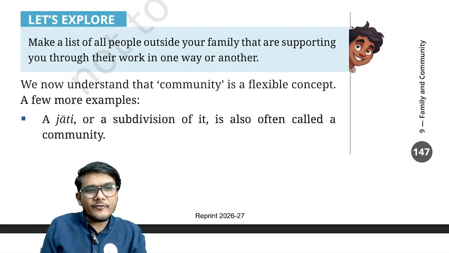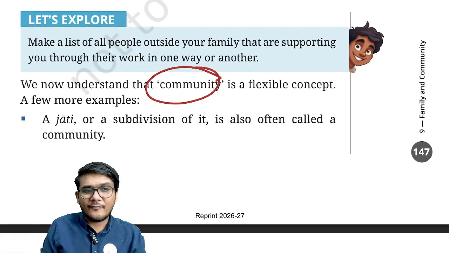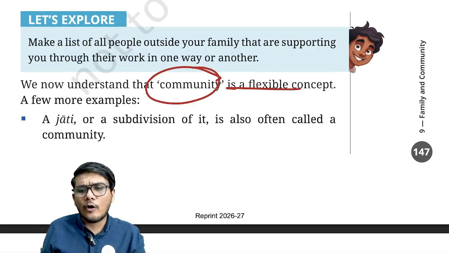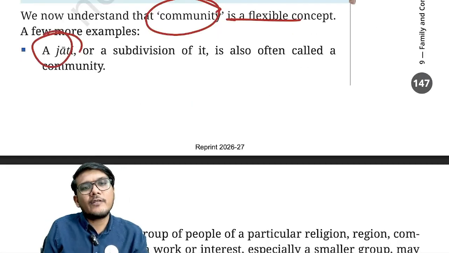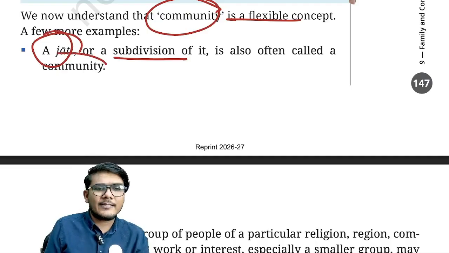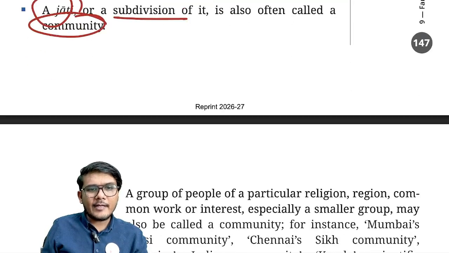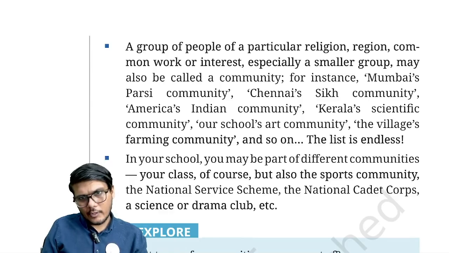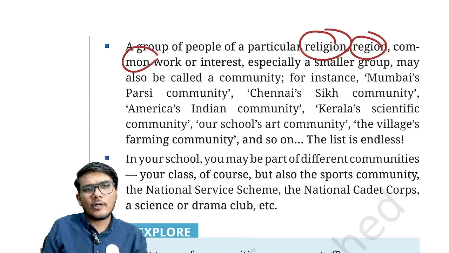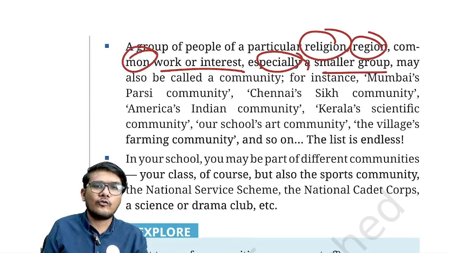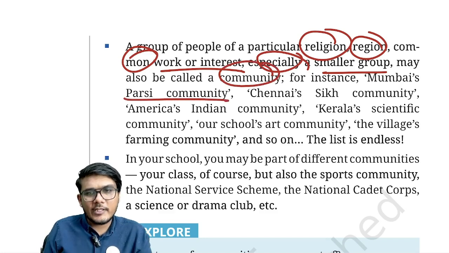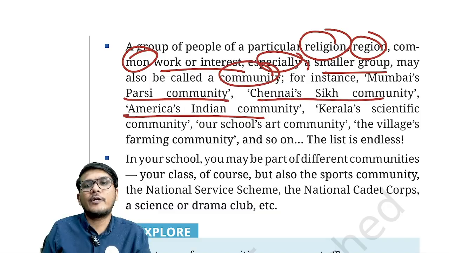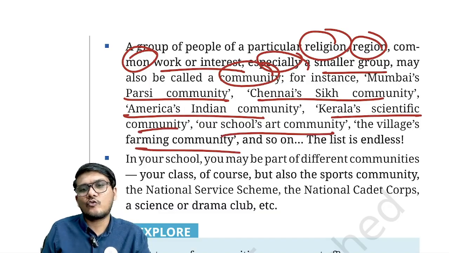So now I hope we have understood that community is a flexible concept and there can be a lot of examples of community as well. Jati is also a subdivision of it and is also called a community. In the same manner, a group of people of a particular religion, region, or common work of interest, especially a smaller group, may also be called a community. For instance, they have mentioned Mumbai's Parsi community, Chennai's Sikh community, America's Indian community, Kerala's scientific community, our school's art community, the village's farming community, and so on and so forth.